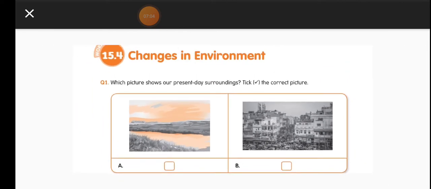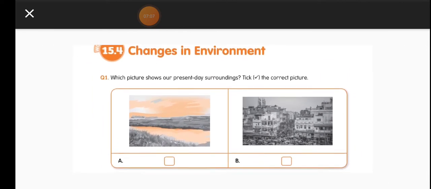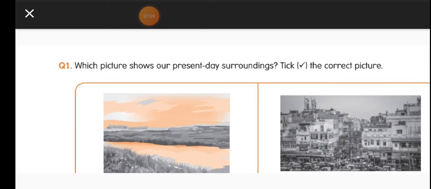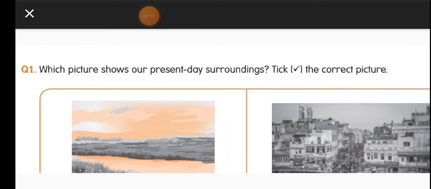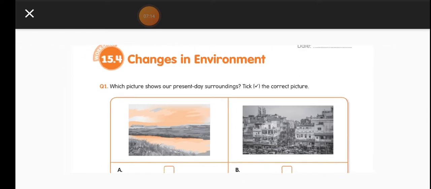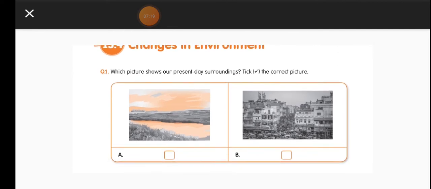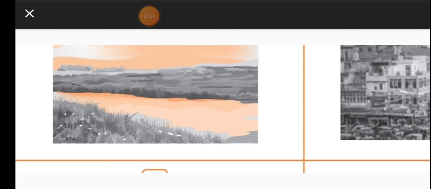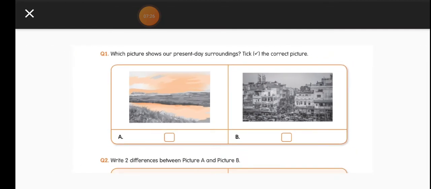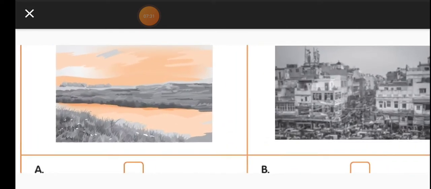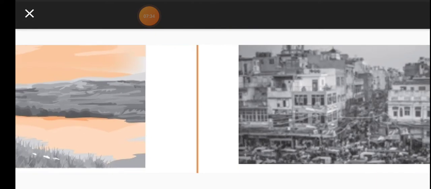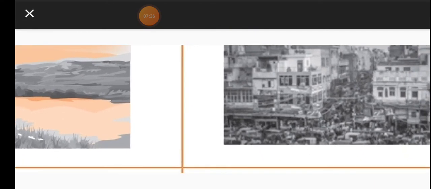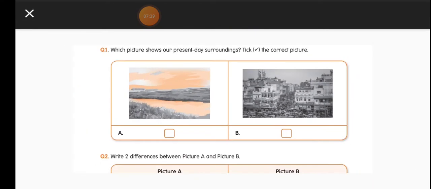You can understand by reading 15.4 from your content book, children. After reading clearly, then try to answer the given questions. Which picture shows our present day surroundings? Tick the correct picture. So present day surrounding, do we have fresh picture like this? Do we have greenery? Do we have the plants around us? Or do we have the complete closed buildings and no space from one house to another house?